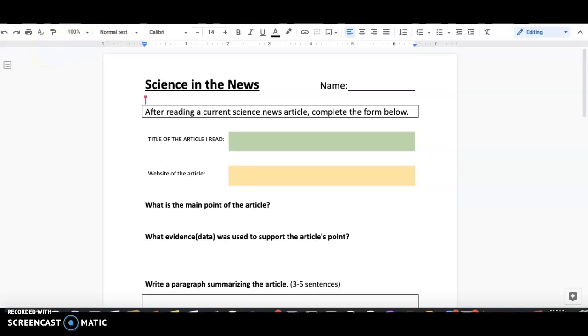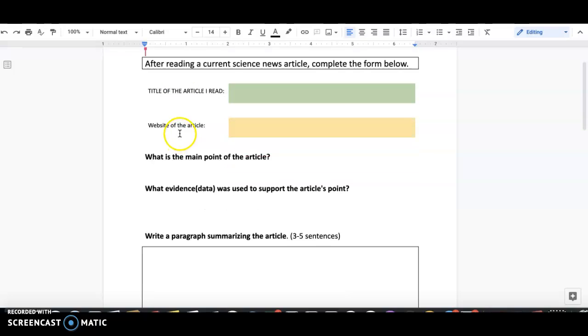Mr. Brennan here. Just going to go through with you what we're going to have you do for your Real World Wednesday. We are going to have you be some researchers, and we're going to let you pick an article of something new and recent that is science in the news. So we've filled out this form before.